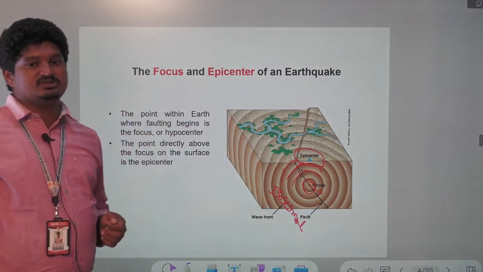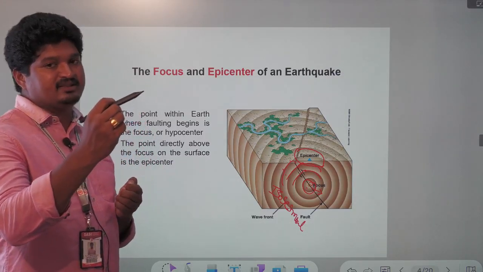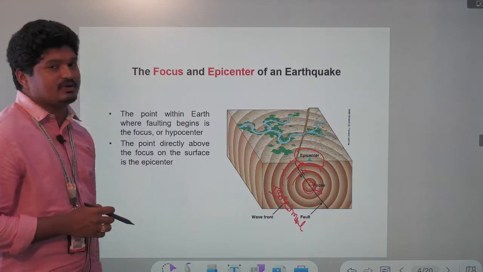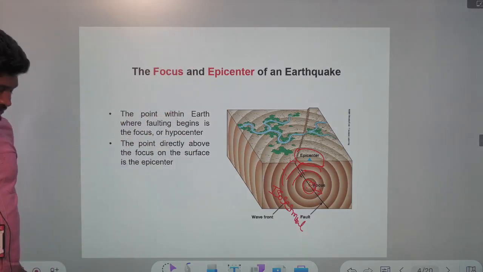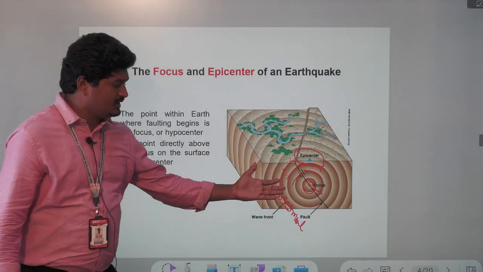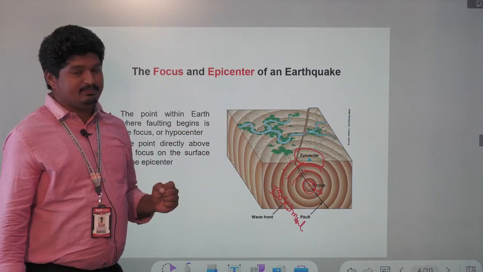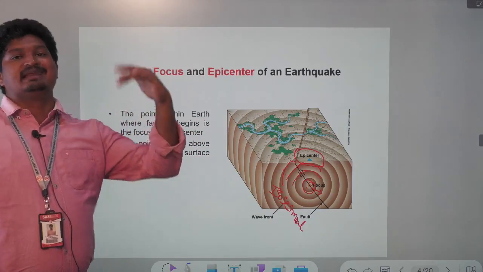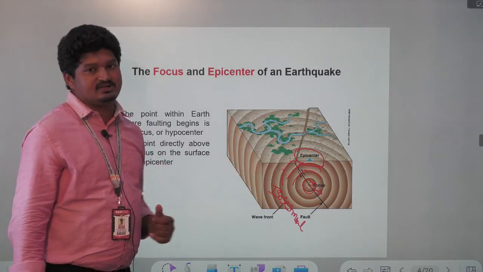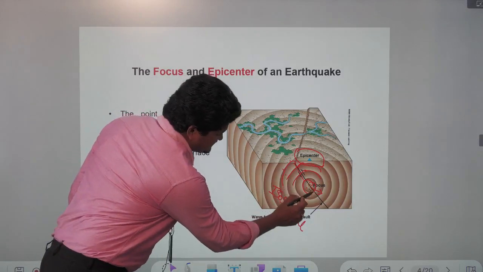Epicenter means the point where the line from the originated place meets the surface. These three points are the terminology of earthquakes. Focus means the originated point, isoseismals means energy propagators, and epicenter means the point where the released energy meets the surface. Due to faulting lines, earthquakes are developed. So this is the fault line.